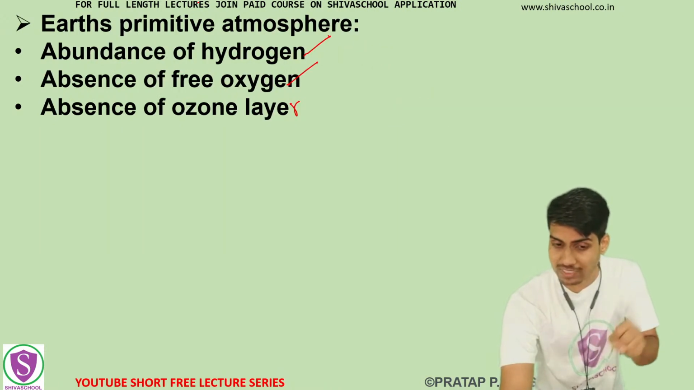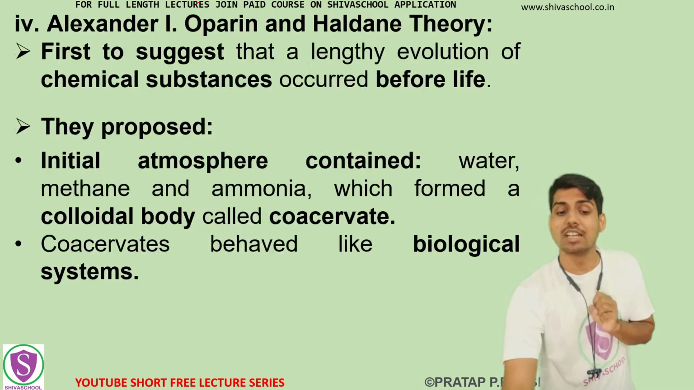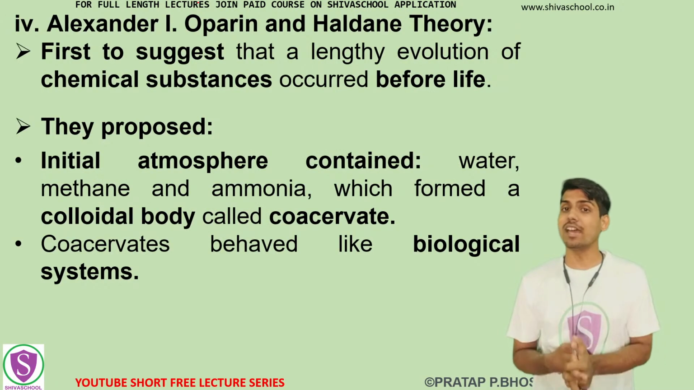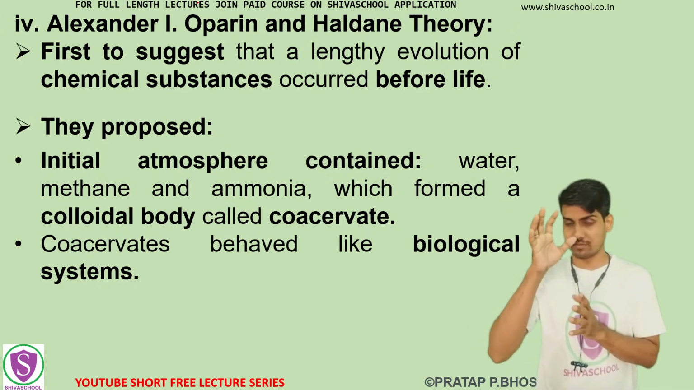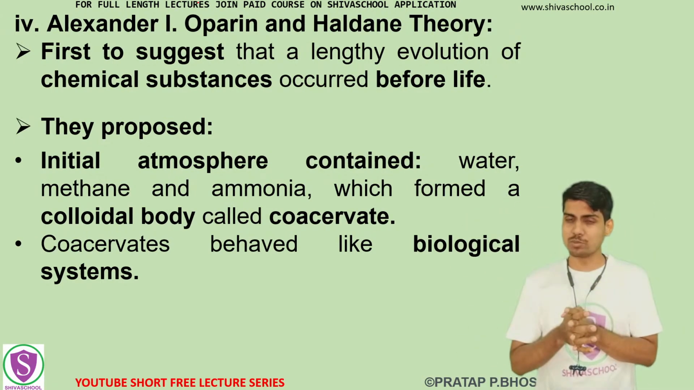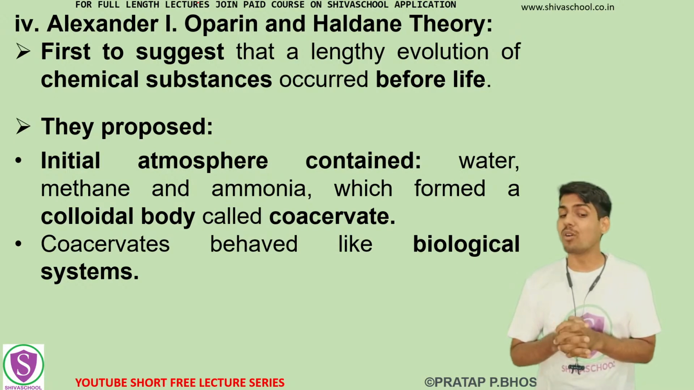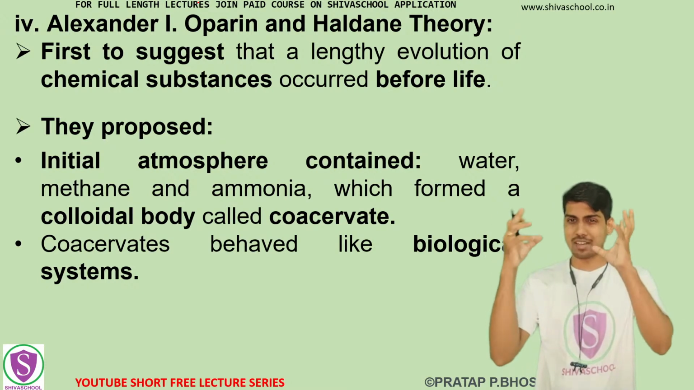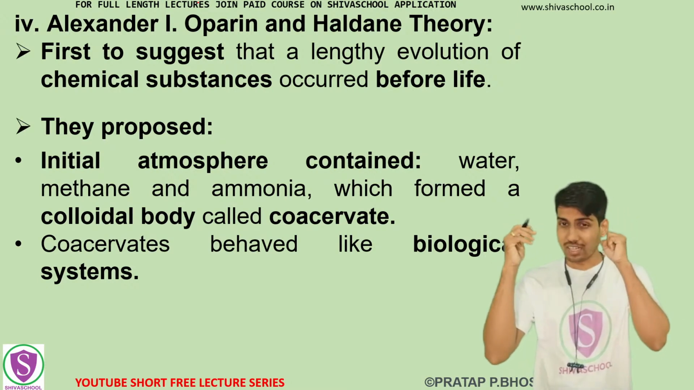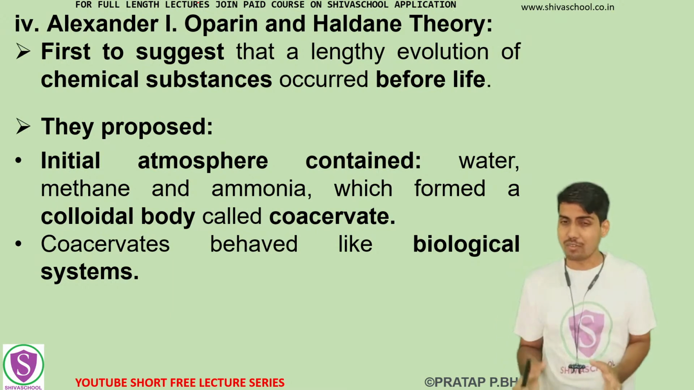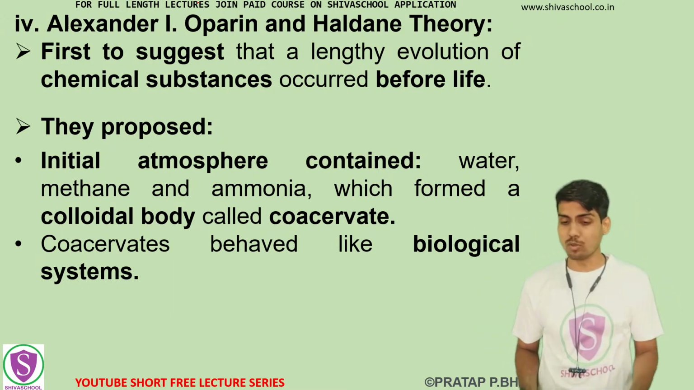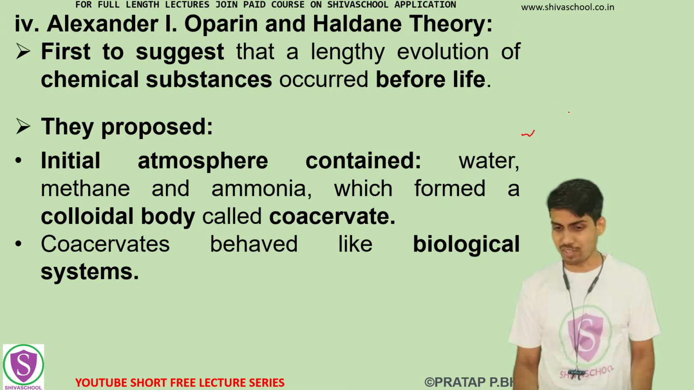if we have all of this, then what do Oparin and Haldane say in their theory? They say that from all the mass in the atmosphere, life will form a coacervate. This whole atmospheric mass of methane, ammonia and water vapor, because of electric discharge, will form coacervates in the atmosphere.